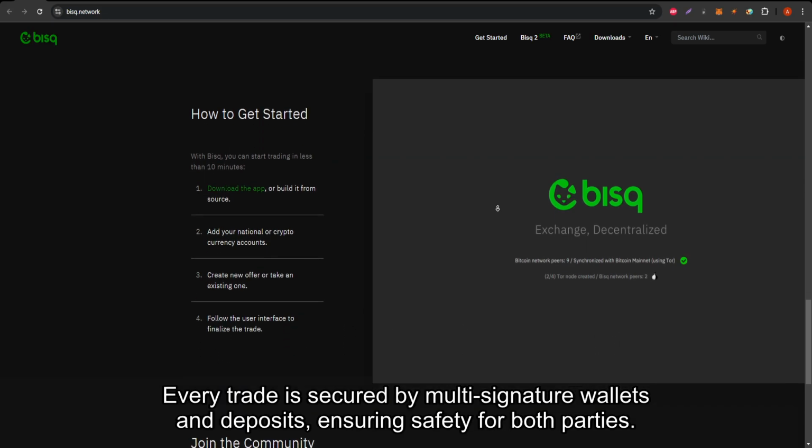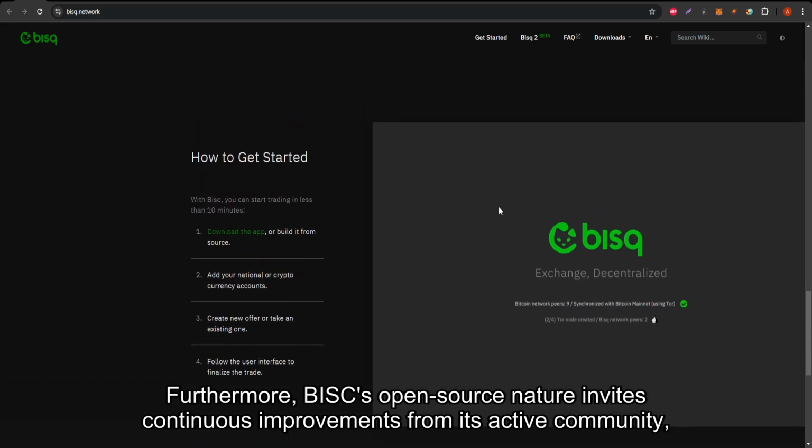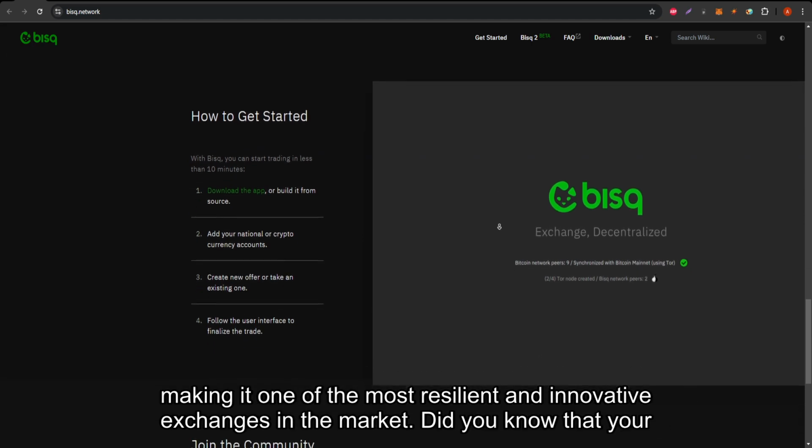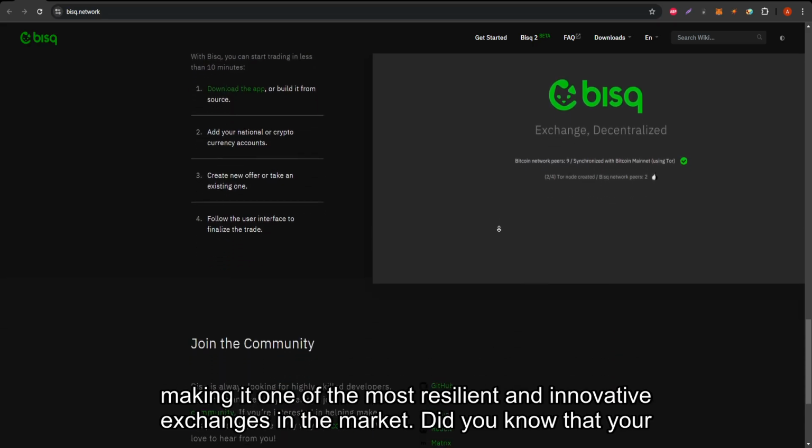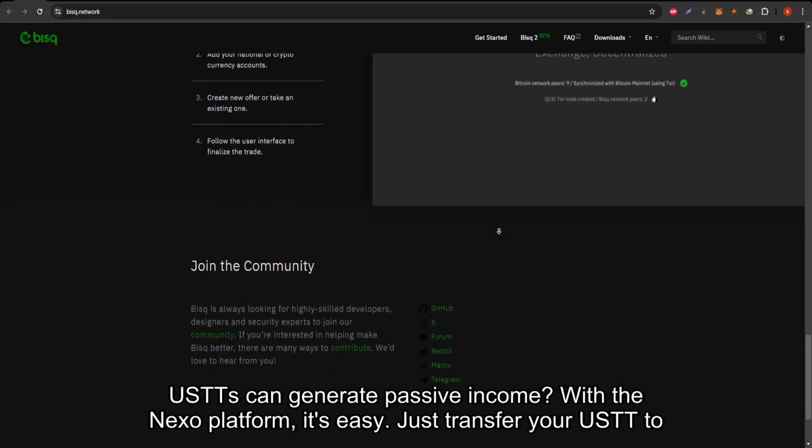Every trade is secured by multi-signature wallets and deposits, ensuring safety for both parties. Furthermore, Bisq's open-source nature invites continuous improvements from its active community, making it one of the most resilient and innovative exchanges in the market.